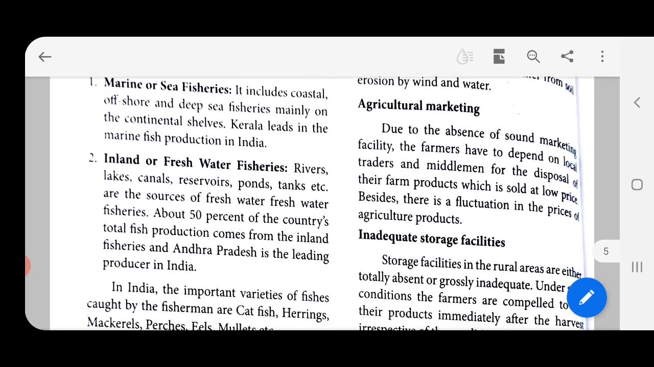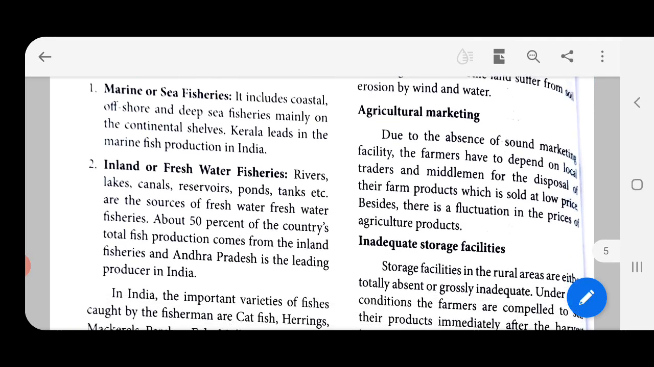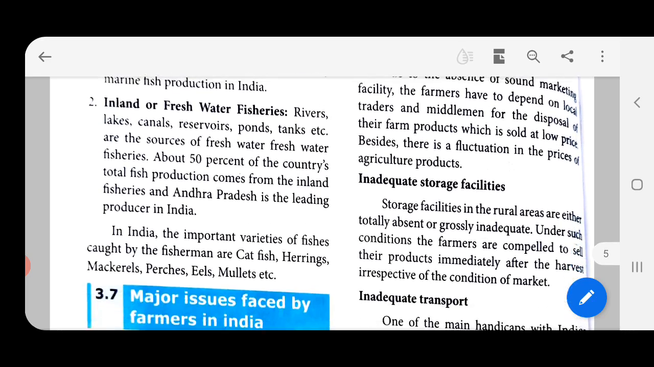Agricultural marketing. So when agriculture is being done, we need to market it and sell it, right? That is lacking. Due to the absence of sound marketing facility, the farmers have to depend on local traders and middlemen for the disposal of their farm products, which is sold at low price. Besides, there is a fluctuation in the price of agricultural products.